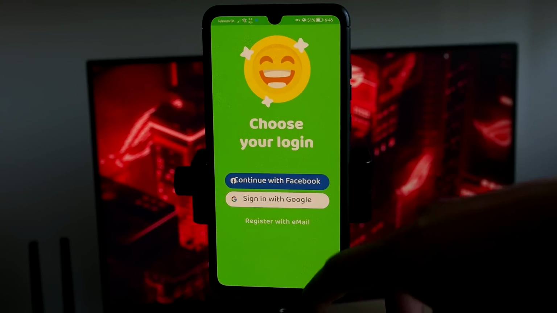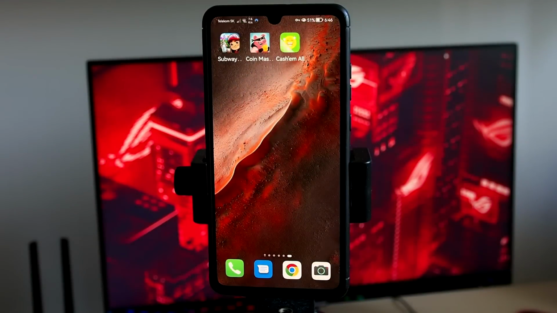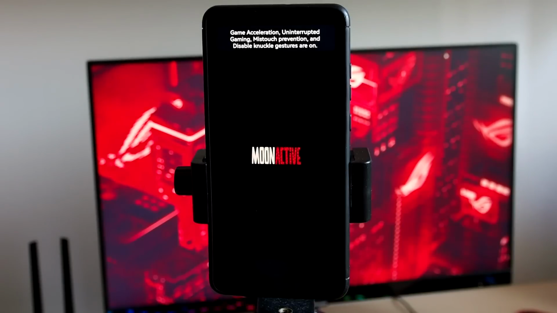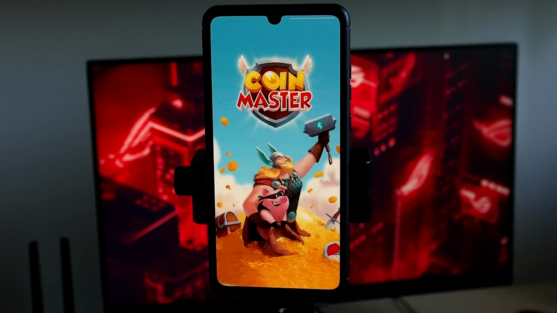After at least 30 seconds, you can close the app and go to the second app, which in my case is Coin Master. So just open it and again, run it for at least 30 seconds.